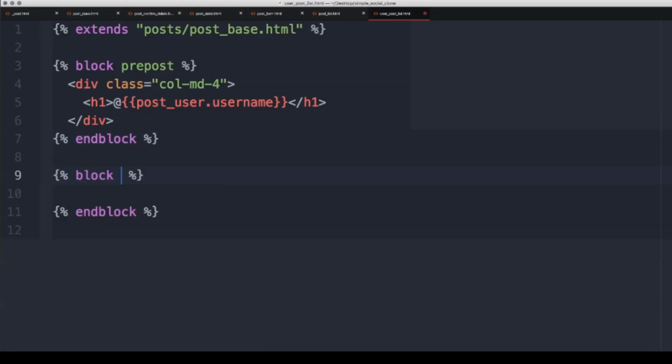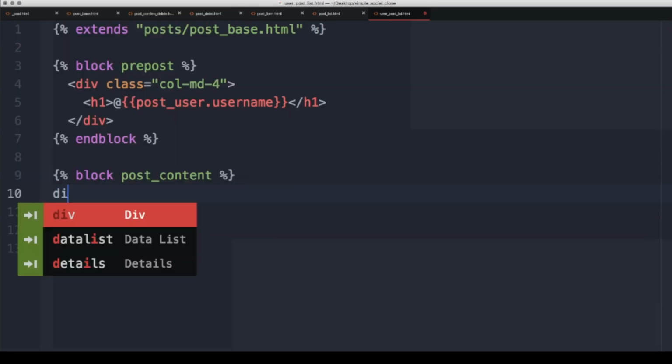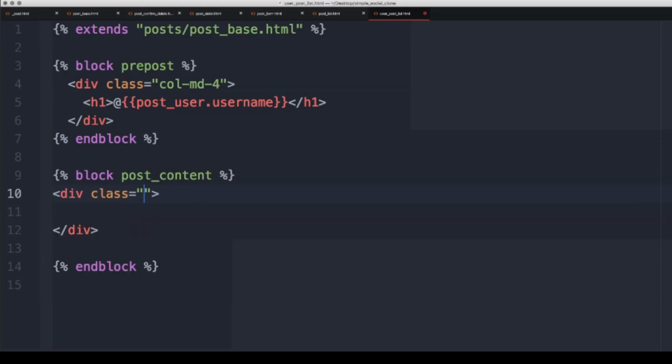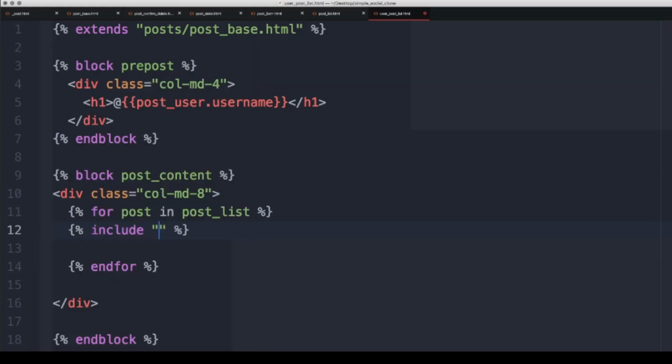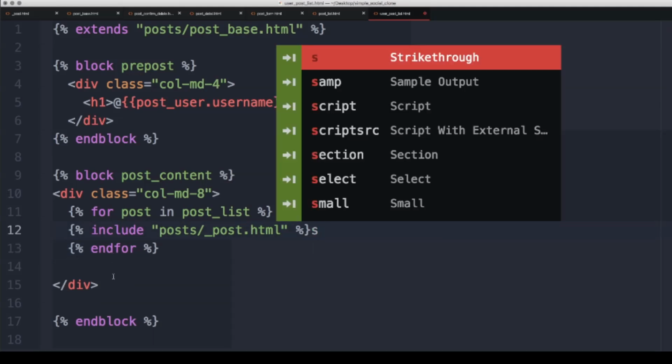Then we are going to say block post_content. We'll create a div for this, and the class is going to be called col-md-8. Inside it there's going to be a for loop that says for post in post_list, and what we'll do is include post/_post.html. Save that, and then that's actually it for the user list.